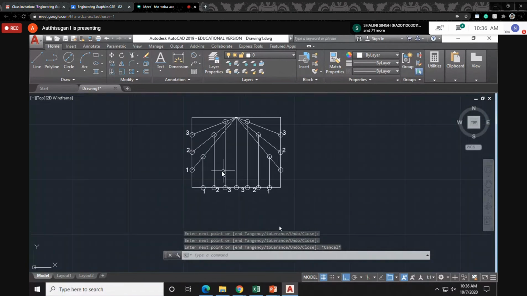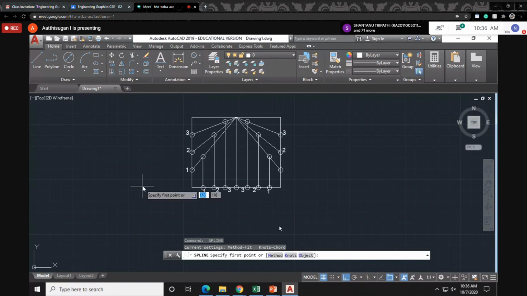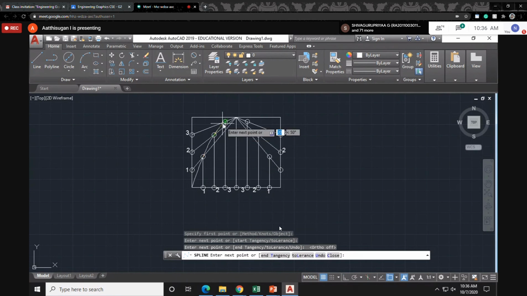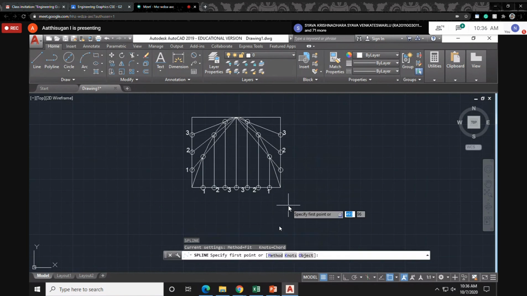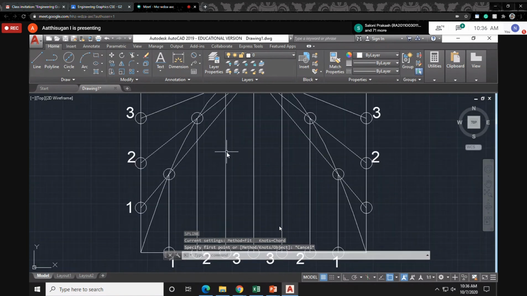Sometimes it doesn't come. Okay, so spline. F8 is off condition. Okay, now up to down. Then press double enter. Now see, the arc is there. Now the spline is there.